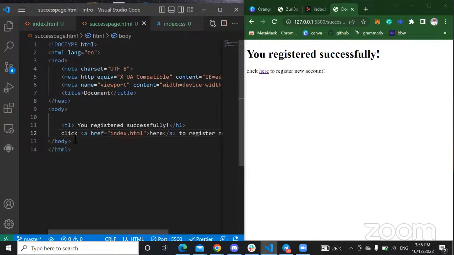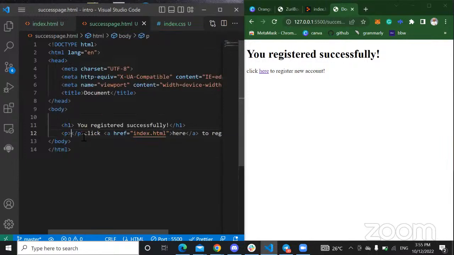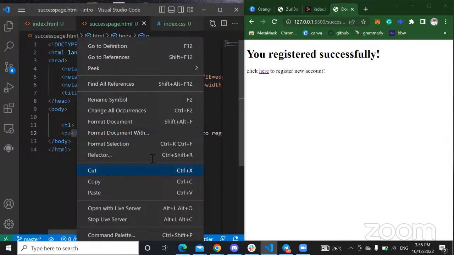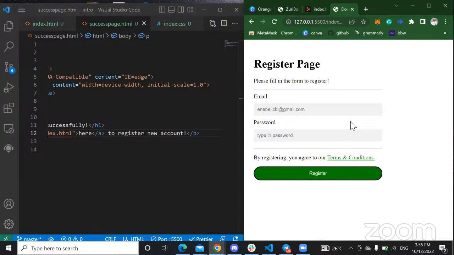This is supposed to be in a p tag at least. So yeah, I can now have click here to register a new account. So I can now go back to my register form. So it's supposed to have a navigation bar, right?